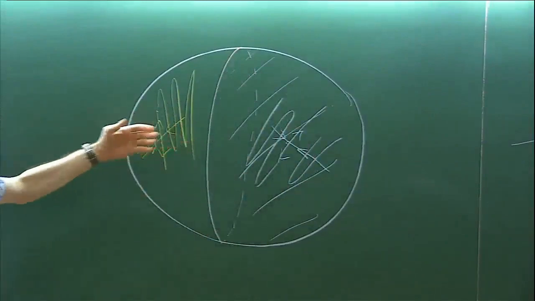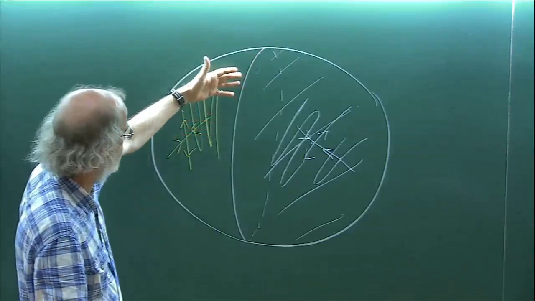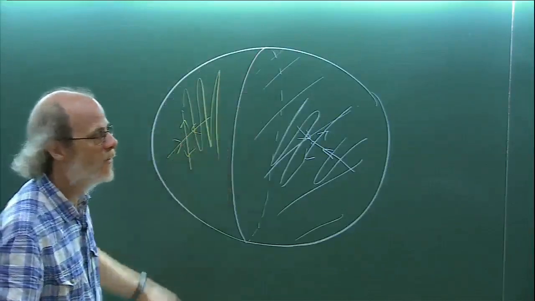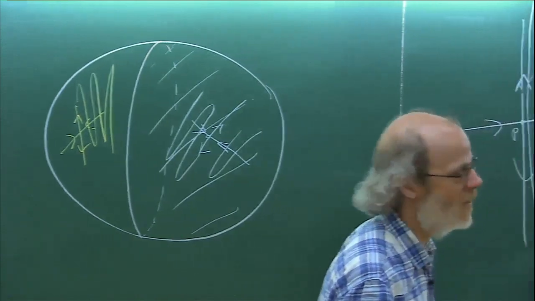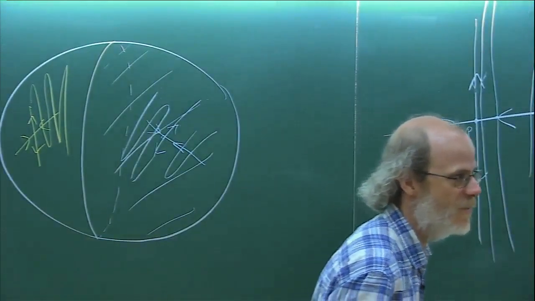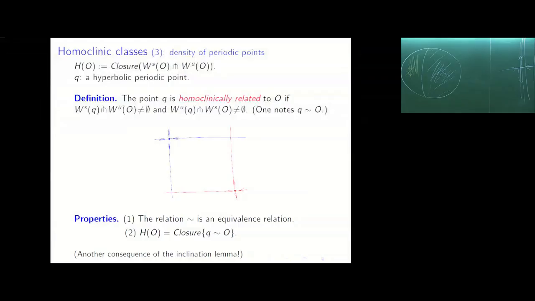Okay, so here the intersection is not too large. You may have more pathological pictures, but they intersect, they are not disjoint. If you have an SRB measure, is there a single homoclinic class with positive measure? In general, it's complicated to answer, but okay, let's see. It's really what I will discuss in this mini course, so maybe we can come back to your question later. Okay, so for today I am more topological and there are no measures.